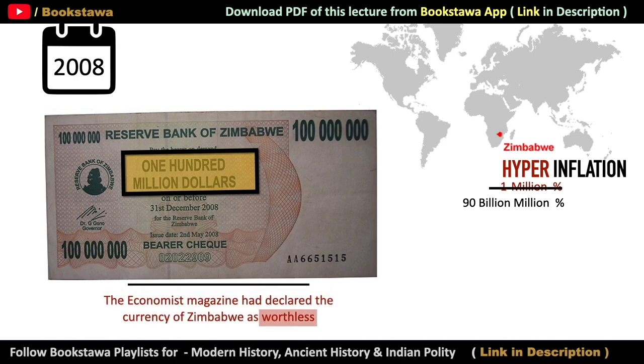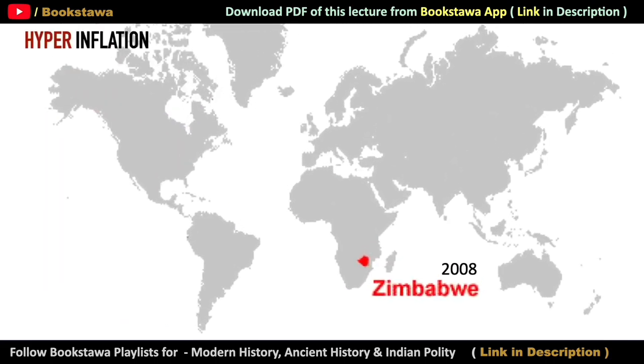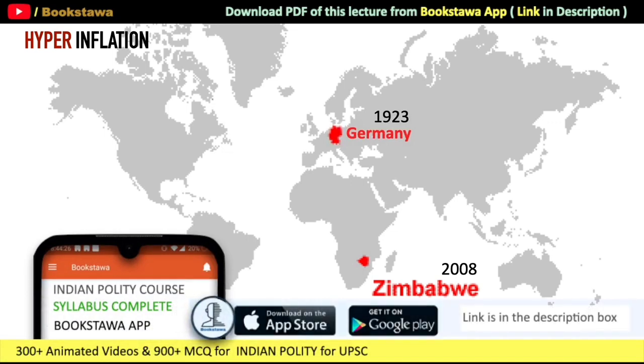And it is not that such a situation happened only with Zimbabwe. Before and after this, many countries have had to face this situation. In 1923, after the First World War, Germany also had to face hyperinflation. And recently in 2019, we also got to see hyperinflation in the case of Venezuela. So in today's video, we have understood what inflation is.